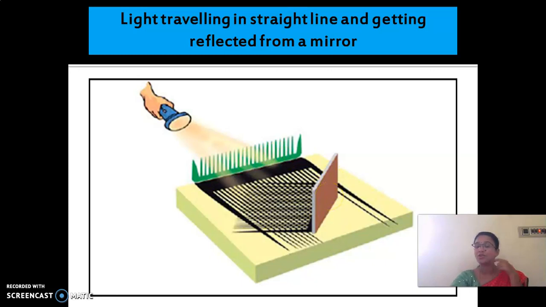Now we are going to use a torch light, or you can keep this in sunlight also. If not, you can have a torch light and focus it as shown in the figure. If you focus it through this comb, the rays reach the mirror and get reflected like this. So light is traveling in a straight line, and what happens? It gets reflected by the mirror. Look here, you are able to get such an image.